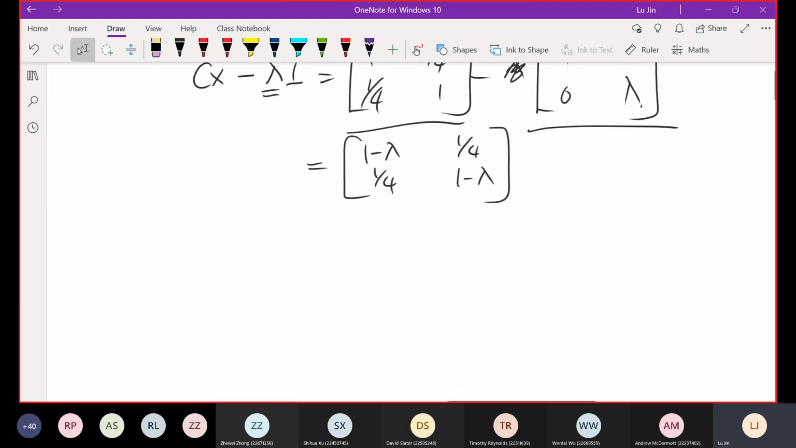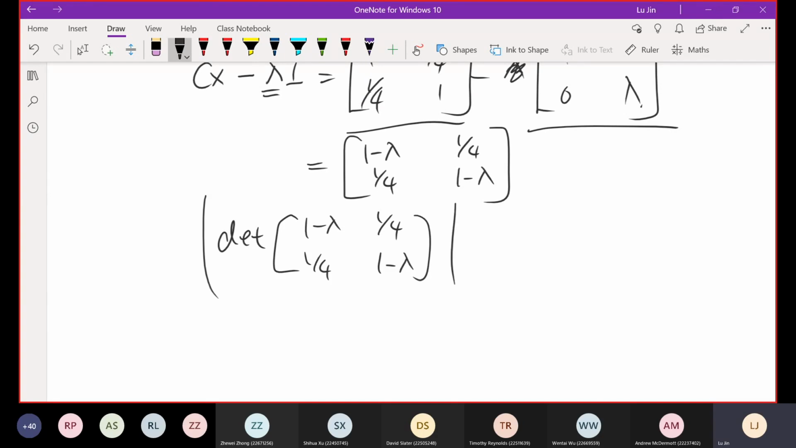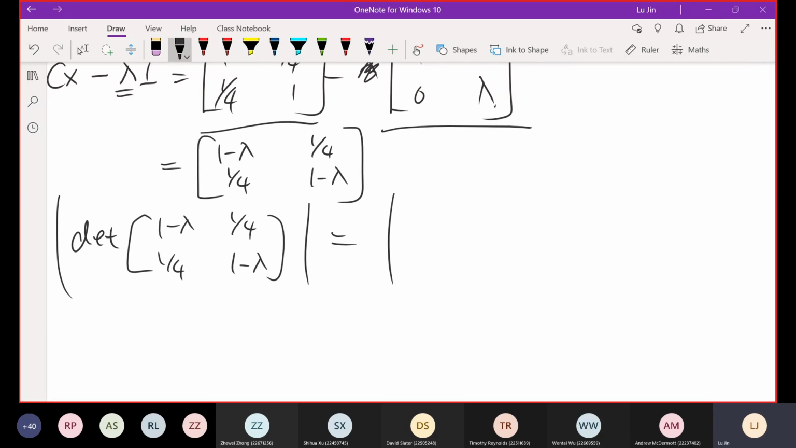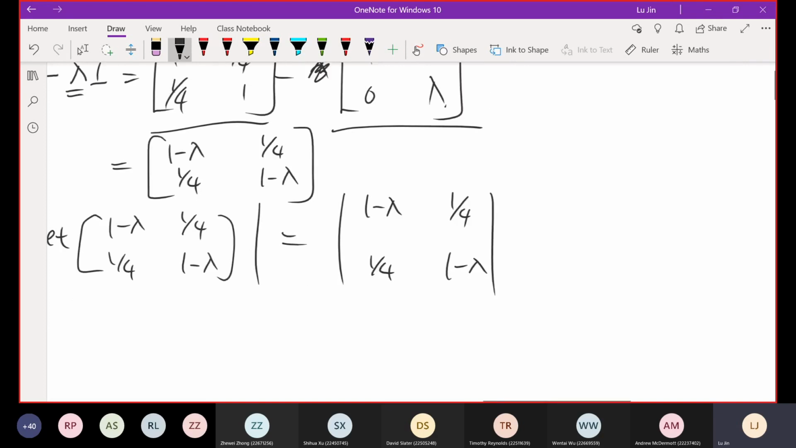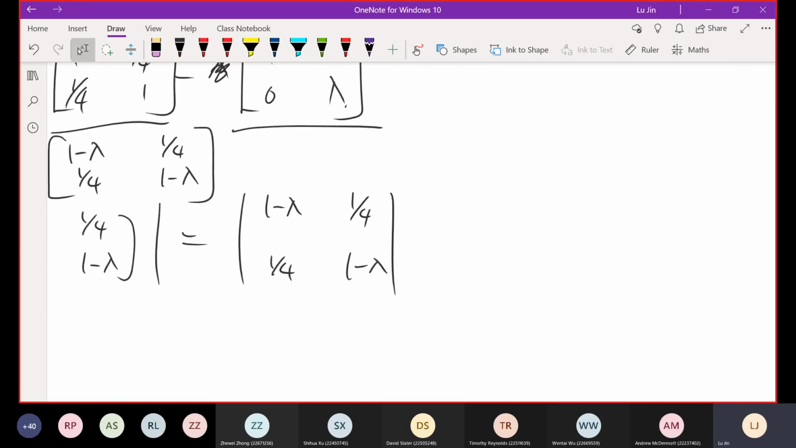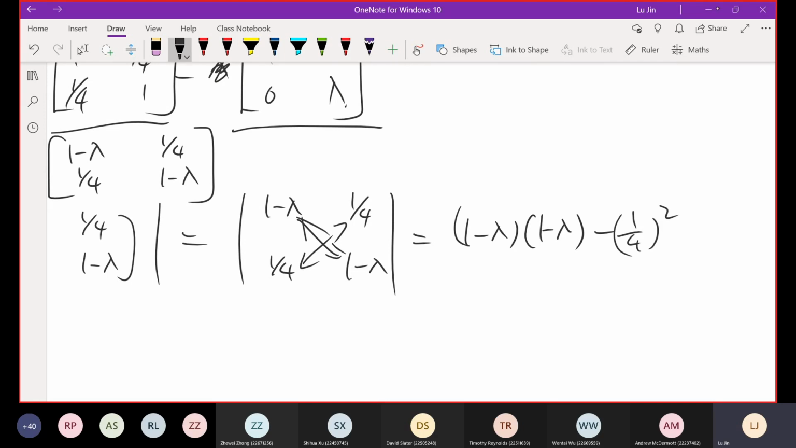Then we need to find the determinant of this new matrix: 1 minus lambda, 1 over 4, 1 over 4, 1 minus lambda. This is not a matrix anymore, it is the determinant of it. So this gives us a function, because lambda has not been determined yet. This gives us 1 minus lambda times 1 minus lambda, the product of the two diagonal elements, minus the product of the other two elements, 1 over 4 squared.